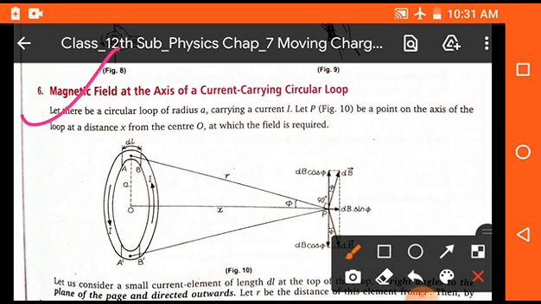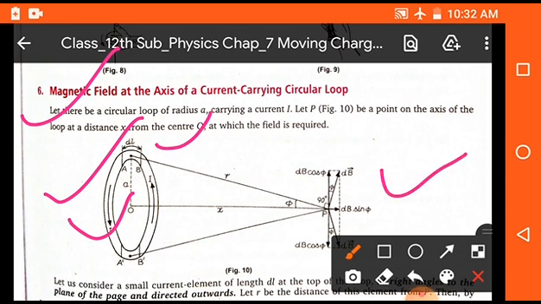Now the magnetic field at the axis of a current carrying loop. This is also an important derivation and generally asked in the board examination. So here we have to find the magnetic field due to a circular loop at a point. First of all we have to take a circular loop. That means no material is used inside the loop, and take a small portion on the loop which is dl in length, and a is the radius of the circular loop, O is the center. Take a point P at distance small x from the center, and small r is the distance from point P to the small length dl. Now we have to find the magnetic field at point P.